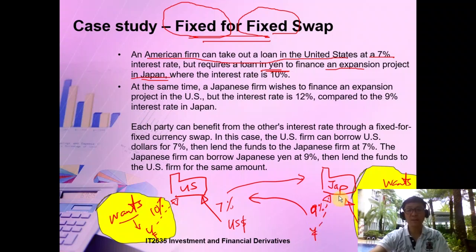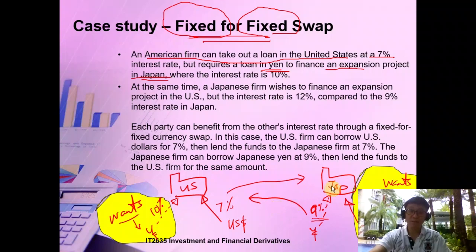So this Japan company needs US dollars, and this US company needs Japanese yen. One borrows at 10%, and the other can borrow US dollars at 12%. But you can see that the Japan company can actually borrow yen at 9%. So we have a scenario here where these two companies can come together and form a fixed to fixed swap agreement.